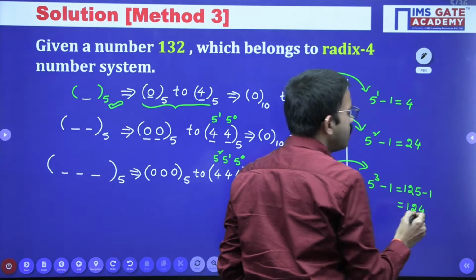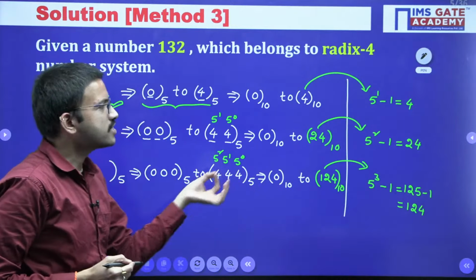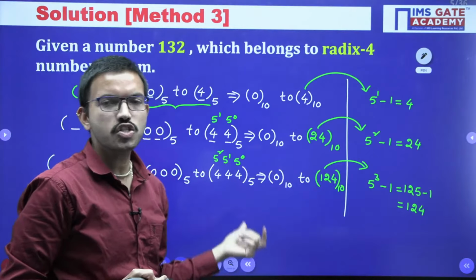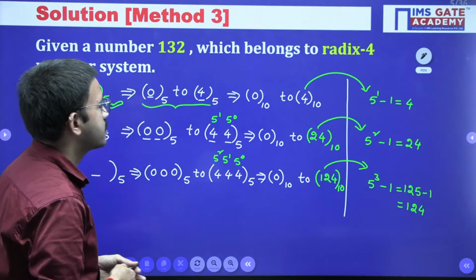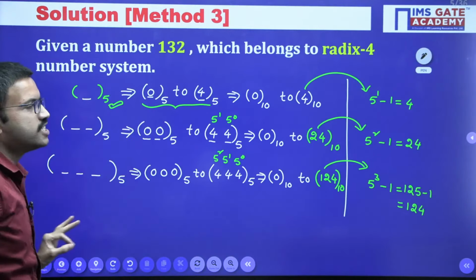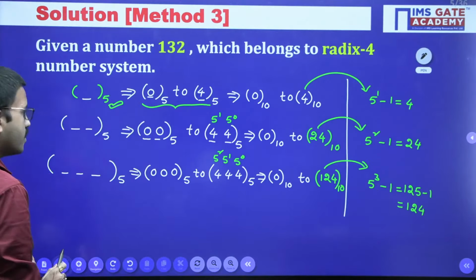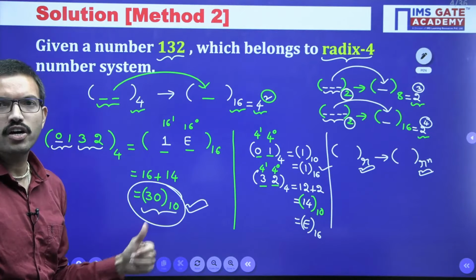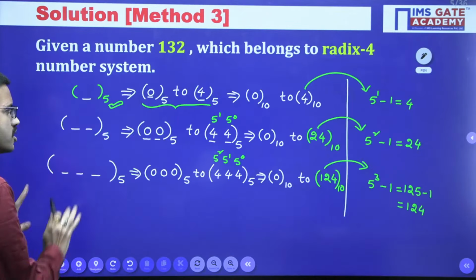I am giving all the possible shortcuts so that, based on the requirement, you can apply whichever shortcut you require, so that you can solve the questions in less time. Okay, right. So why I have discussed this much, you can observe now. See, here we got the decimal number as 30. Now you can observe the range.